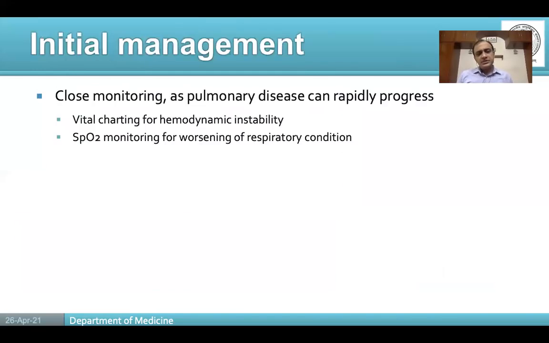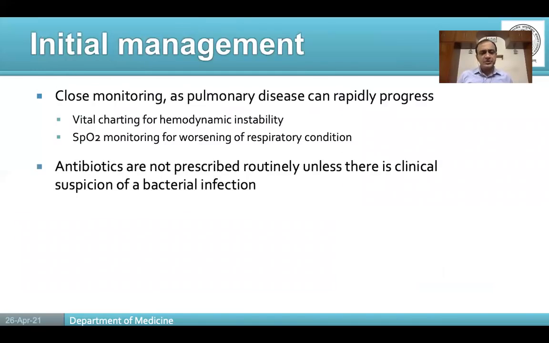Now, once the patient is admitted, once you have started vital charting and SpO2 monitoring, there are some aspects that we need to take care of. One is antibiotics. They are not routinely indicated in patients of COVID-19. Though it is very commonly prescribed, we see that patients of mild COVID-19 who are managed in the hospital, or managed at their home, are also getting routine antibiotics.